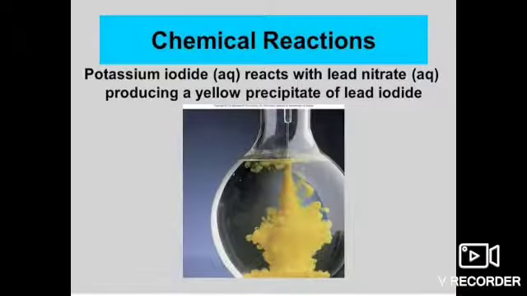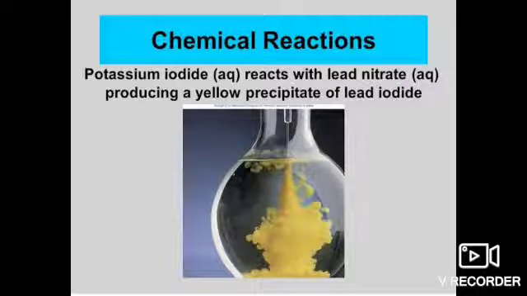Here is one example: when potassium iodide reacts with lead nitrate, it will produce a yellow precipitate of lead iodide. You can observe one of the changes which can help us to know whether the chemical reaction has taken place or not, and that is the yellow color. You can see here, and this is very important. You can be asked to tell the observation of the reaction when potassium iodide reacts with lead nitrate. So it is very clear from this slide that the color change will be yellow, right?